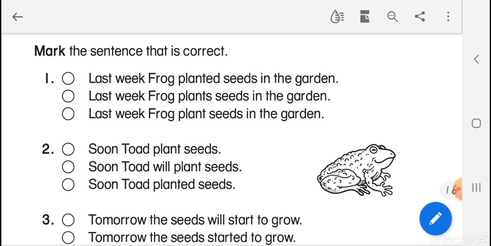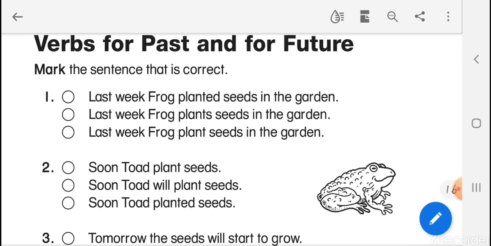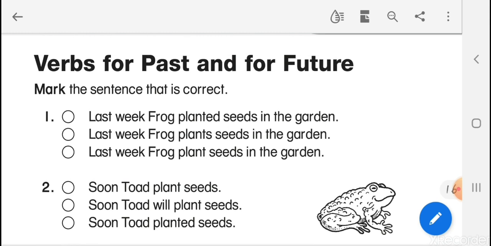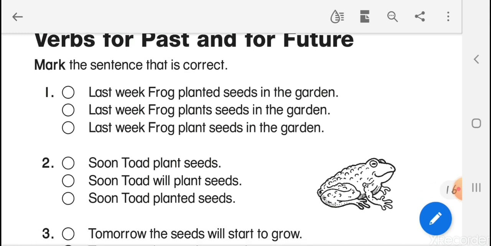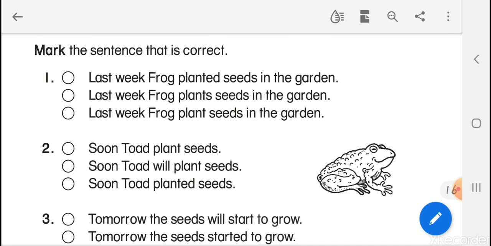Now, the last paper that we would normally have for homework also, you have to mark the correct sentence from the three sentences. I'm going to read the first one and answer it for you. Listen to me carefully. It's the same sentence. All the difference in the three sentences is with the verb. What is the main verb here? Last week, Frog planted seeds in the garden. So here the main verb is planted.